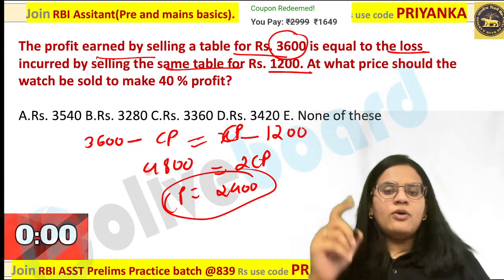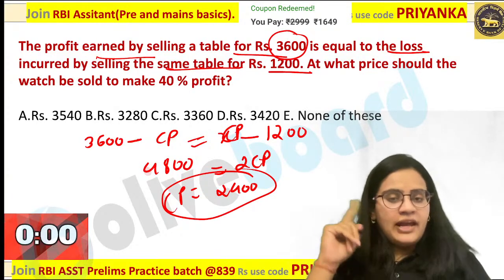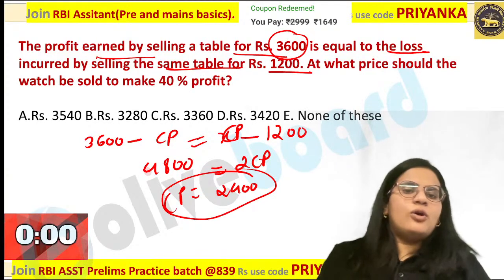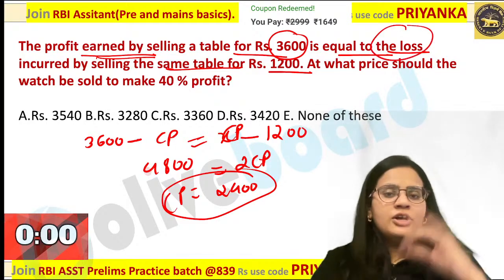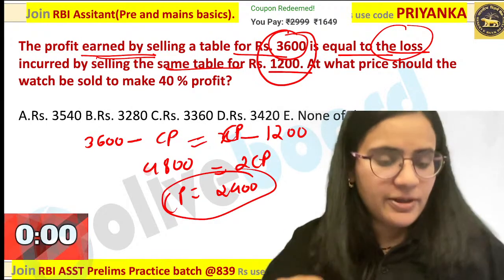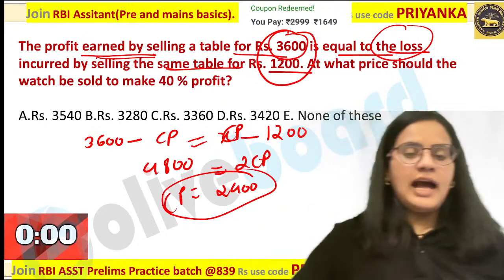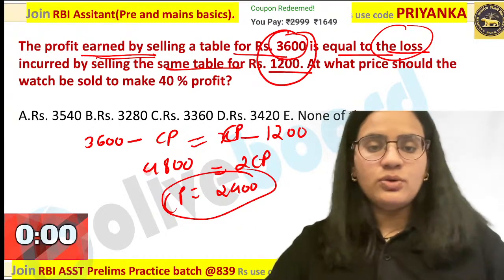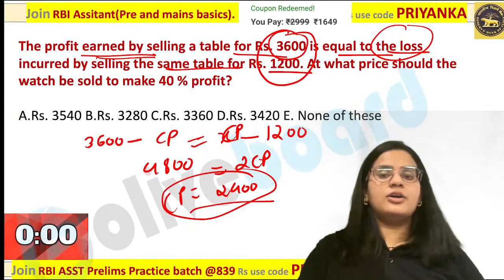Are you getting it? Now next time when you see such a question, I want all of you to remember, whenever this type of question is there, it will always be in this format only. That selling price is equal to loss. You have to just remember, add these two values and divide by 2. That will be your CP value. Just remember a simple fundamental over here. Add both the values and divide by 2. That will give you your cost price value, which is nothing but 2400 over here.